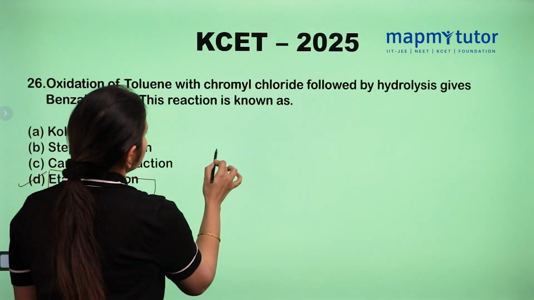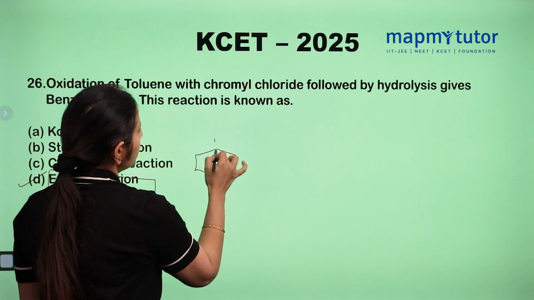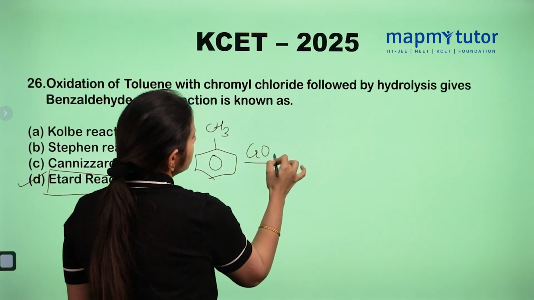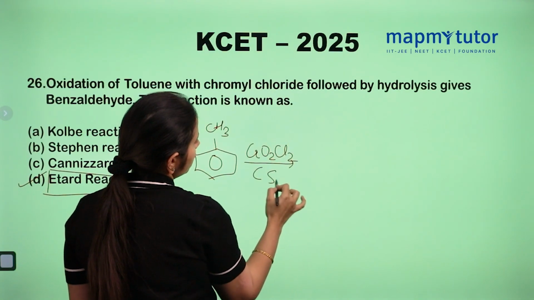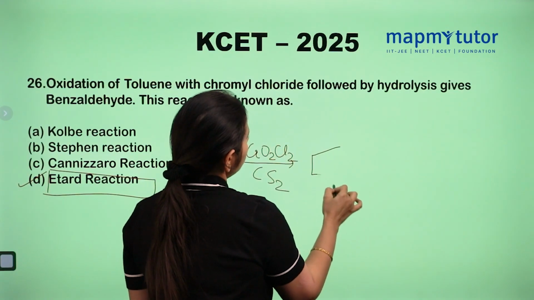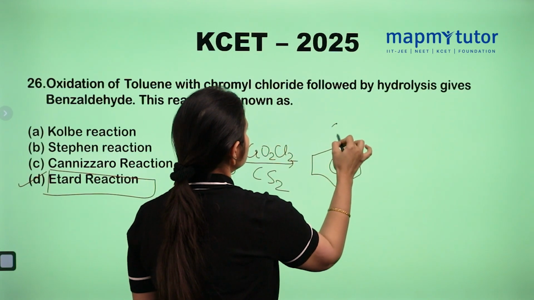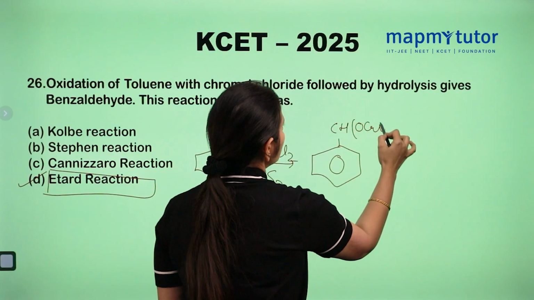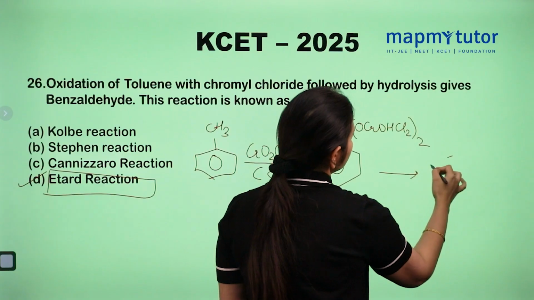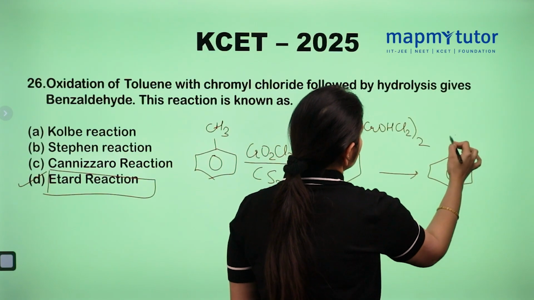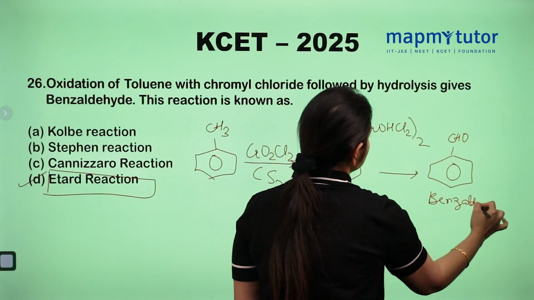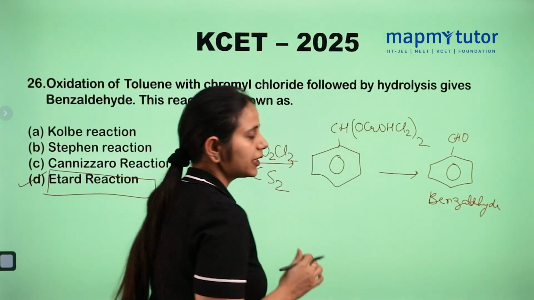Let's see what this reaction says. When toluene reacts with chromyl chloride, CrO2Cl2, in the presence of CH2Cl2, it will form an intermediate, and then this is converted into benzaldehyde. This is known as the Etard reaction, and it is a very famous reaction.